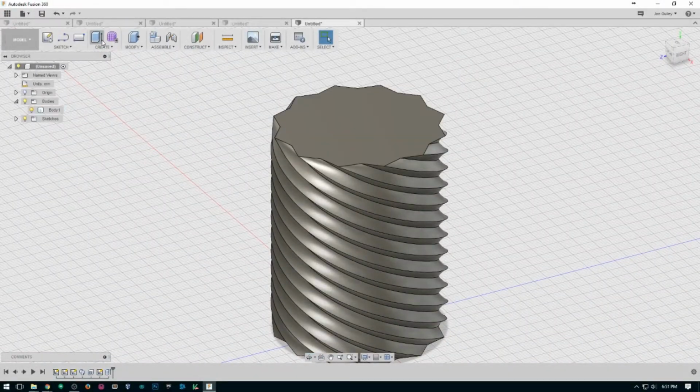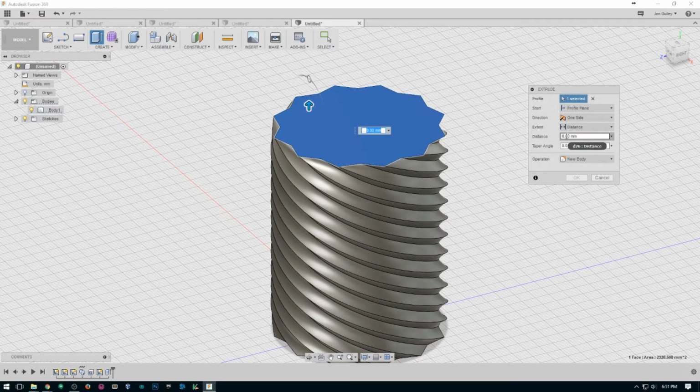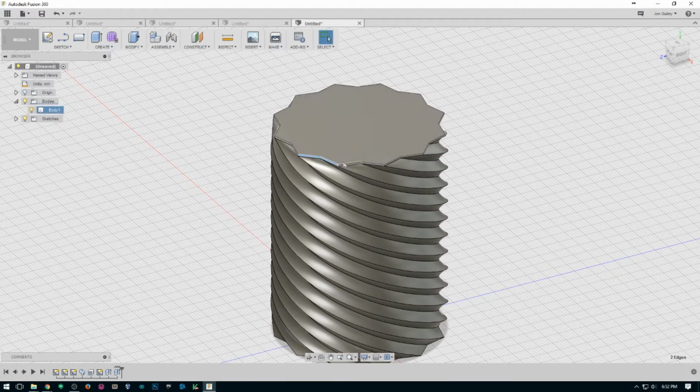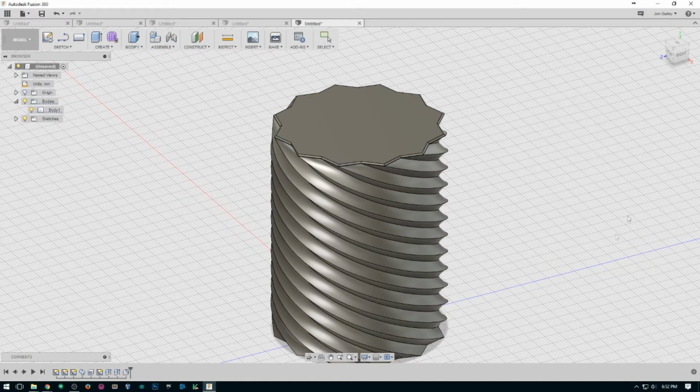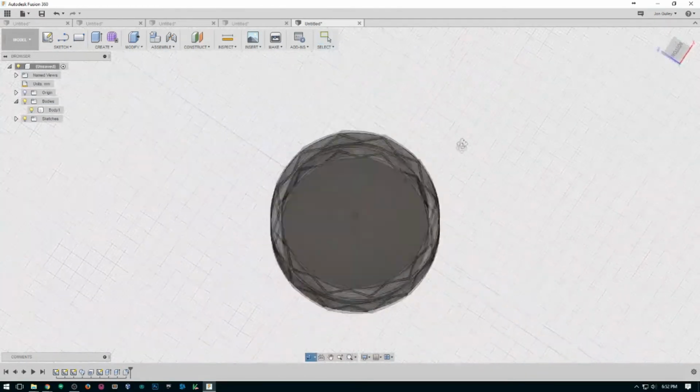I'm going to go on and extrude this. Let's see, it's already 0.4 thick, so I'm going to do 0.6 more, so we have a full millimeter there. I do want to join it. And then I'm going to do a fillet on all of this little top just for a better feel and a bit easier printing. And we'll do what, 0.5? That looks about right. Alright, so that is our inner container done.